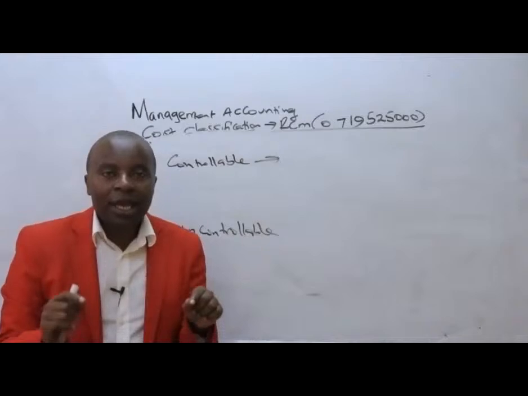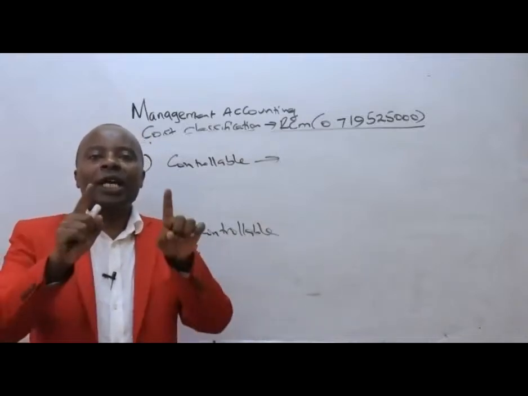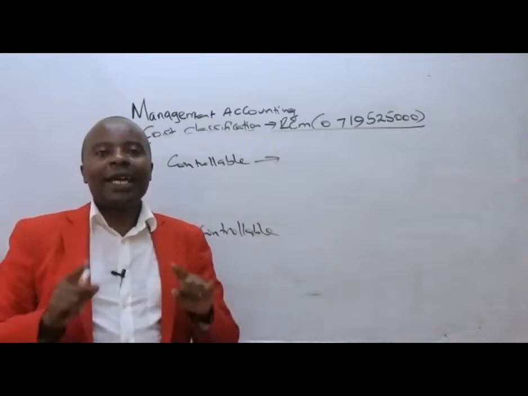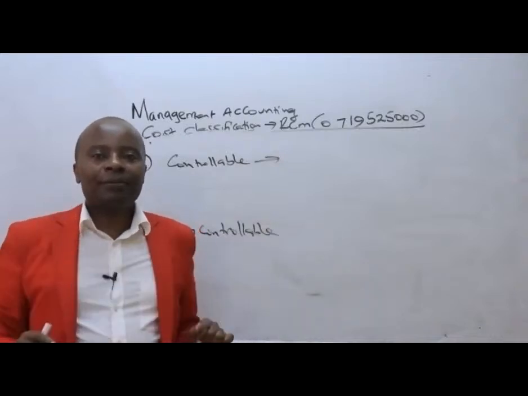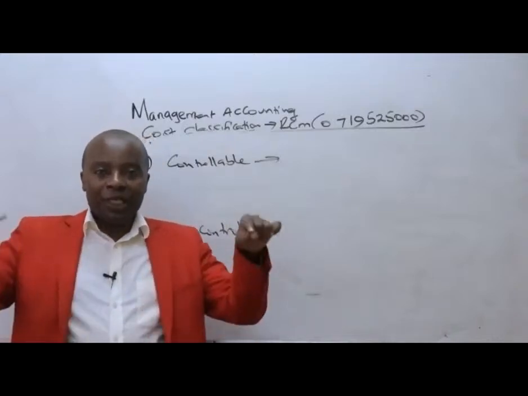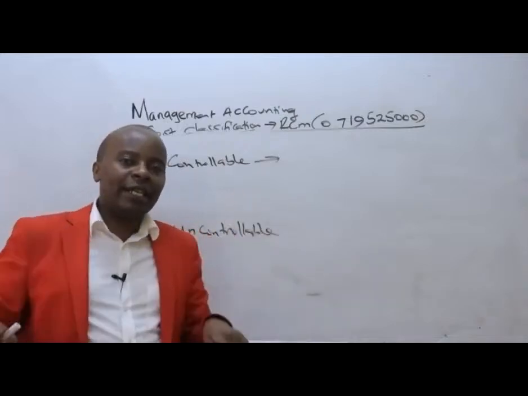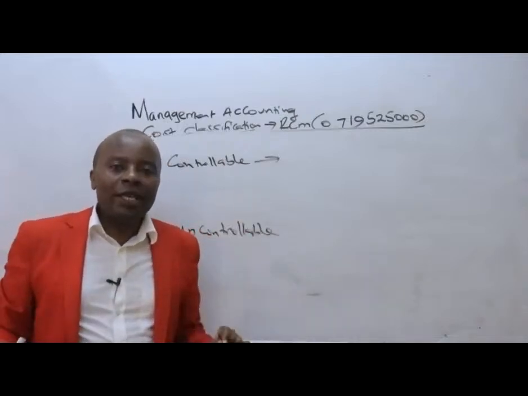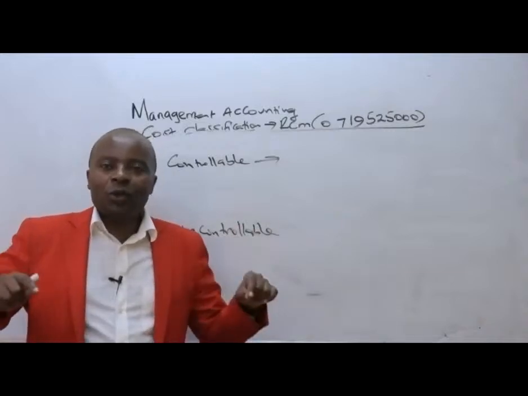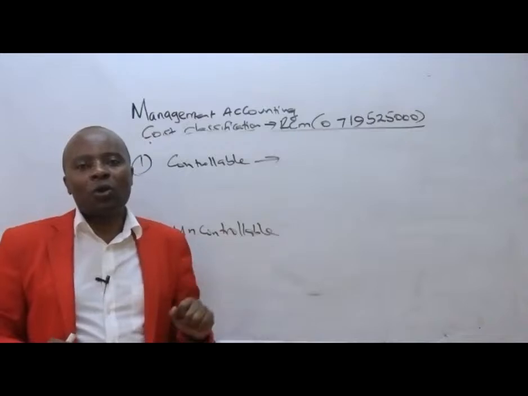Controllable costs are those costs that we can control, that we can influence, their incurrence or not, as management. As management within this firm, there are those expenses. If we say no to training, then our people will not be trained, and we will not incur training cost. So training cost becomes a very good example of a controllable cost.